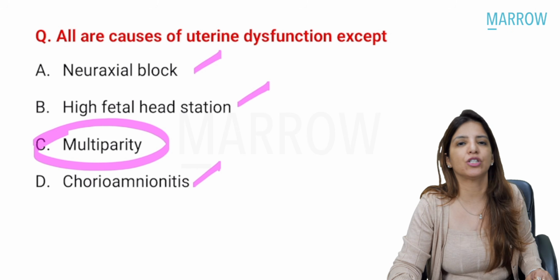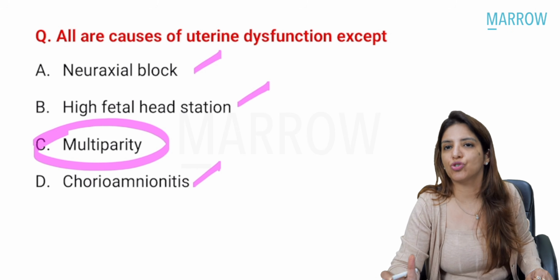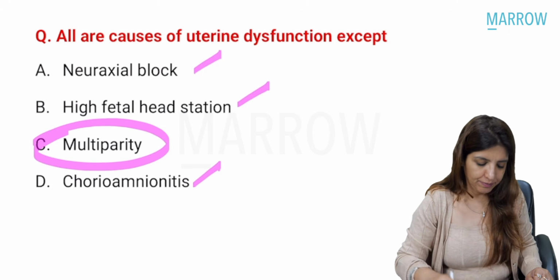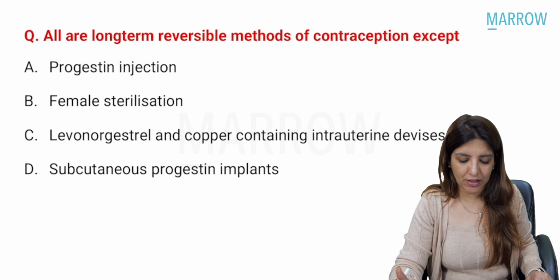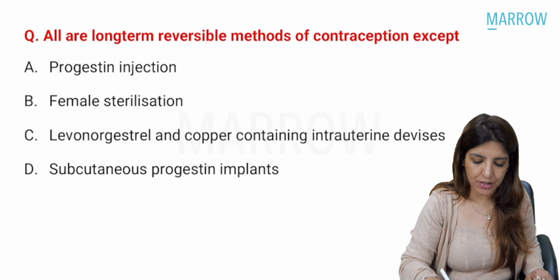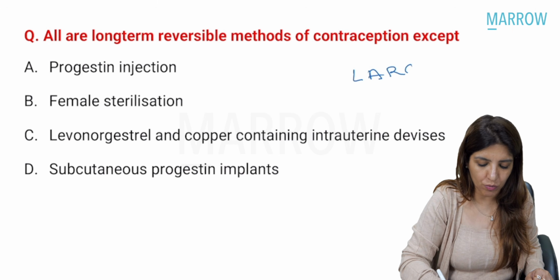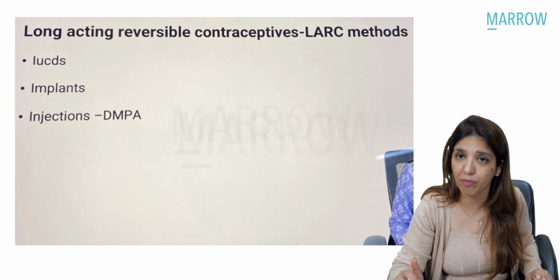It is nulliparity which is associated with uterine dysfunction. Clear? All are long-term reversible methods of contraception. Long-term reversible methods of contraception, which I always keep on telling you, is the LARC method.